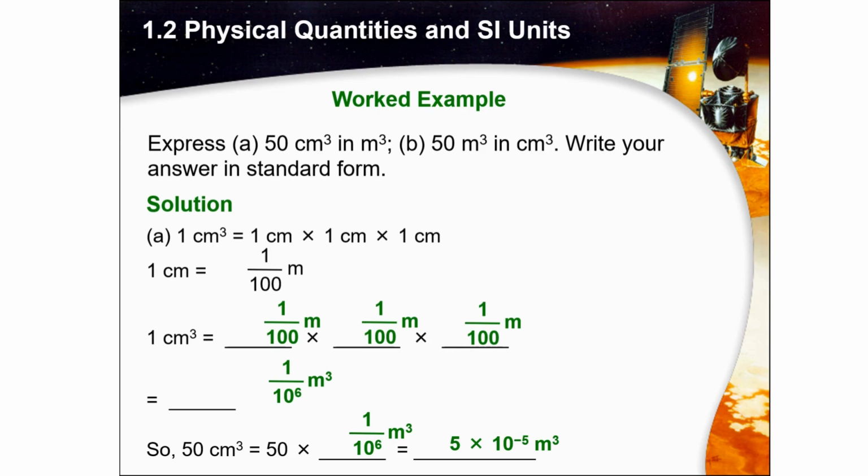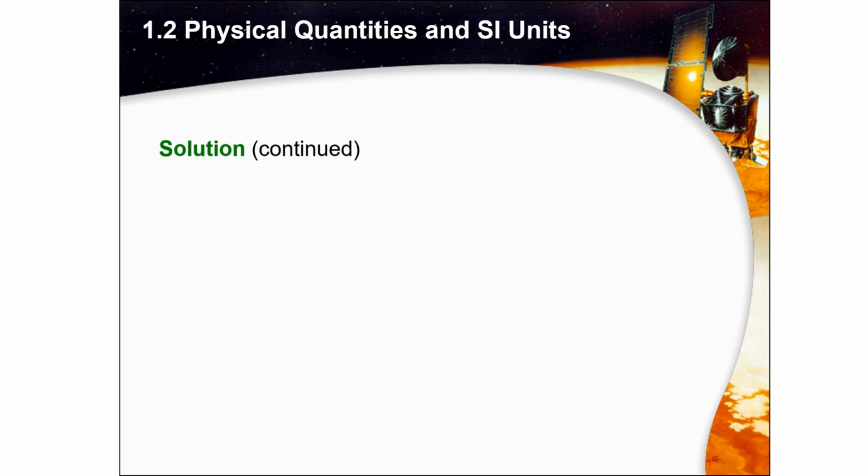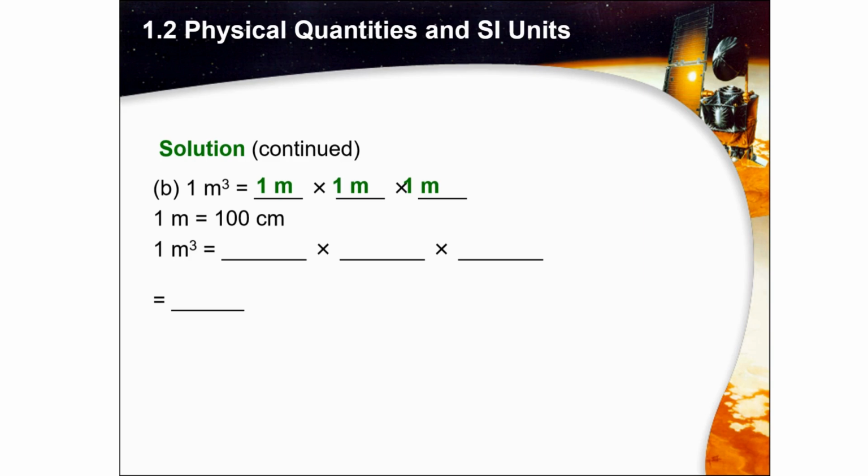Okay, next solution. Continue. 1 cubic meter equals 1 meter times 1 meter times 1 meter. What about the meter to centimeter? 1 meter equals 100 centimeter. So we have 1 cubic meter equals to, yes, good job.